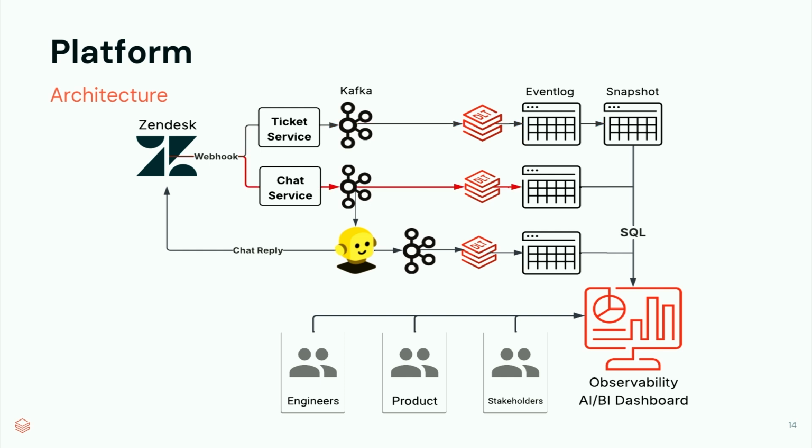The next flow here in red is, like I mentioned, the chat service. These are messages that a customer sends or receives. These are processed, again, by a Kubernetes service and published to Kafka. And like in the previous case, we also have the DLT materializer enabled. These are stateless events, so it's just messages, imagine. We only keep an event log table for this. And then, like I mentioned, the star of the show, Earnin, processes these messages, tries to resolve the issue for the customer, and surfaces the response back to Zendesk so that the customer can actually see the response.